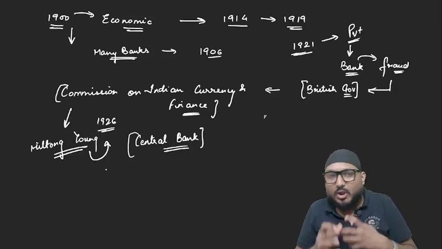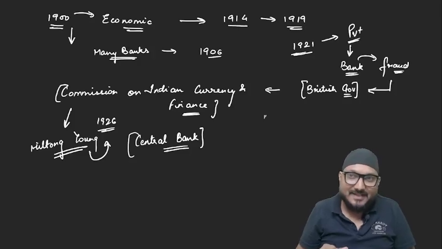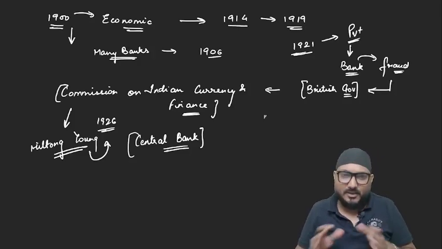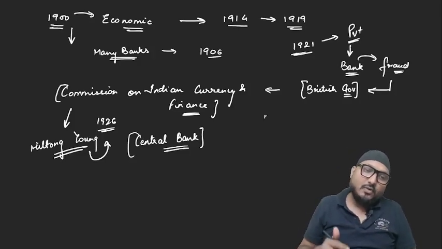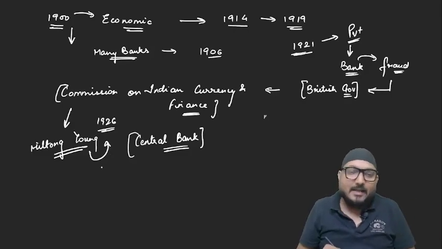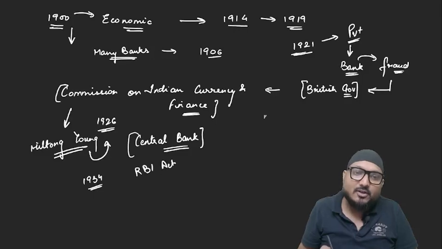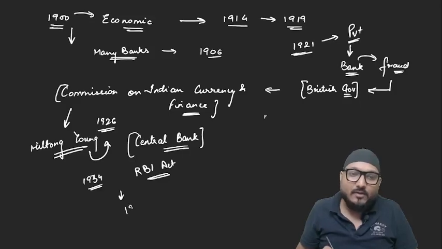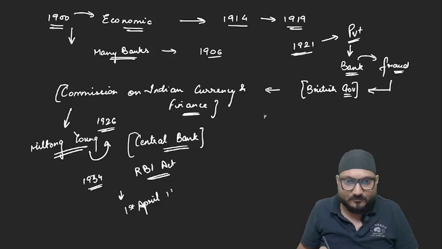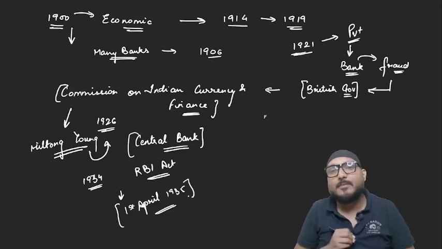But a lot of discussion was needed at that time because India was going through political turmoil as well. So it took a long time, and in 1934 an act was passed which was called the Reserve Bank of India Act, or RBI Act 1934. And with the help of this act, the next year on 1st of April, RBI was established. So this was the reason for the establishment of RBI.